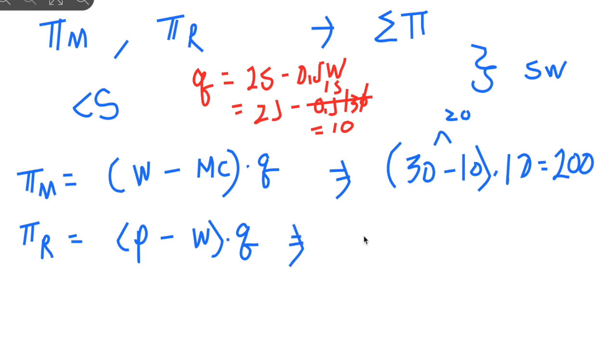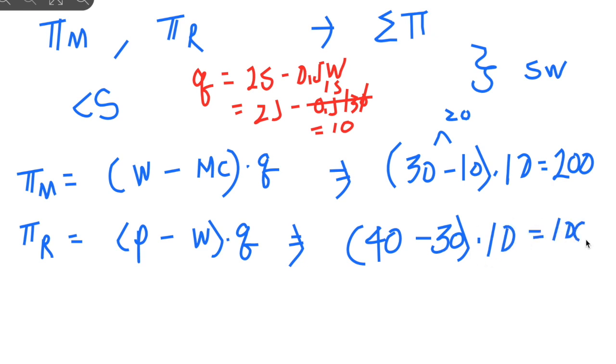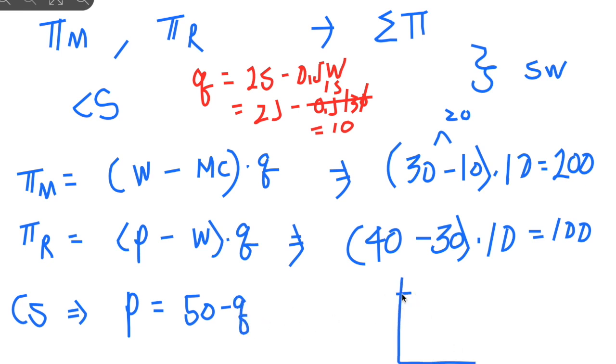What about the retailer? The retailing price is $40, right? And the W is 30, and we get 10 of the quantities, so we get 100 profit for the retailer. What about the consumer surplus? What was the demand curve? Demand curve was 50 minus Q, right? So if we draw it right here, we have the 50 to start with, P on the vertical and Q on the horizontal, and it goes down with the slope of 1, right?